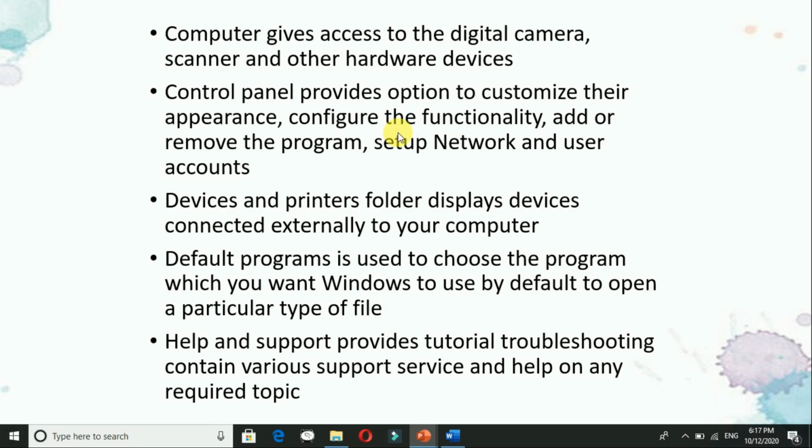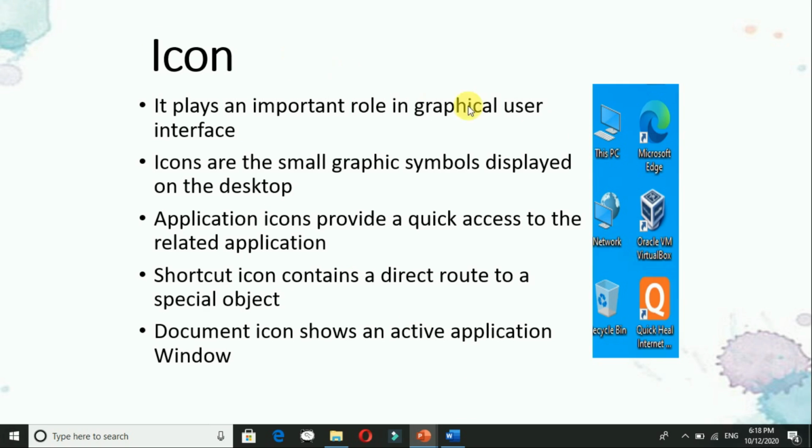आपका appearance आपको change करना है, आपको program remove करना है. If you want to remove it, if you want to add it, you want to see the network user accounts, आप जैसे guest account आप बनाते हो, admin account you can make it. Okay, devices and printers folder. What does it do? वो आपको devices के बारे में बताएगा, external devices and also about the printer which is in use. The default programs, as I have told you, some of the programs are default which you will see over there, and help and support.